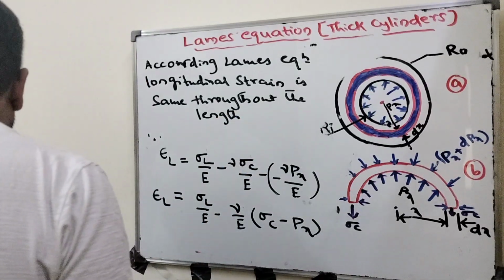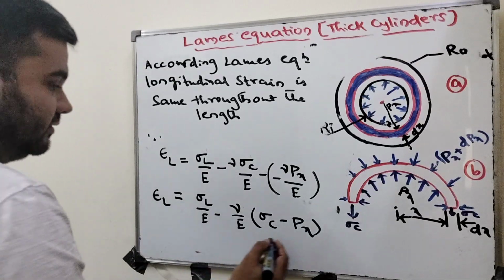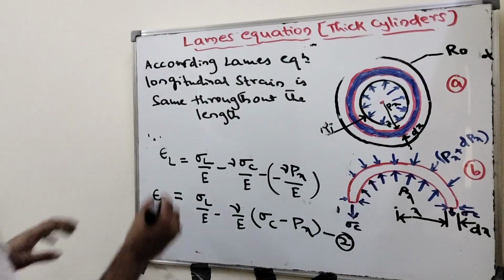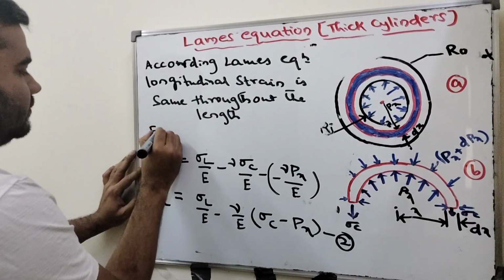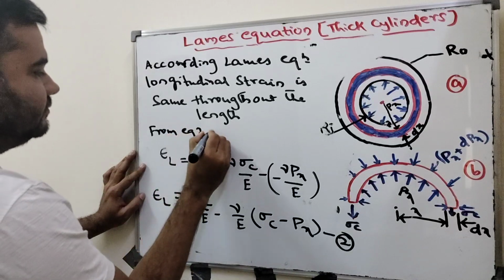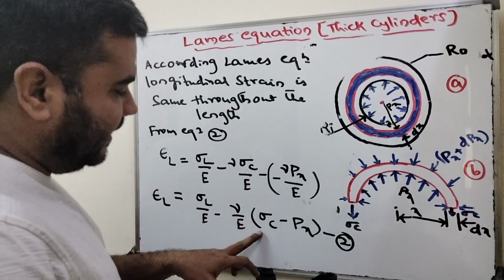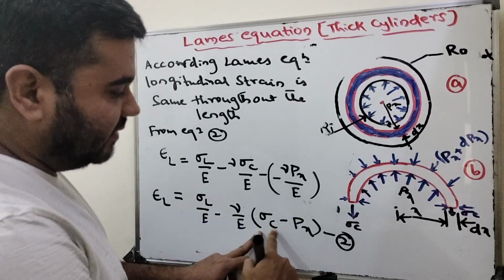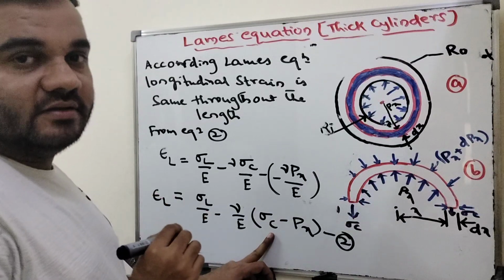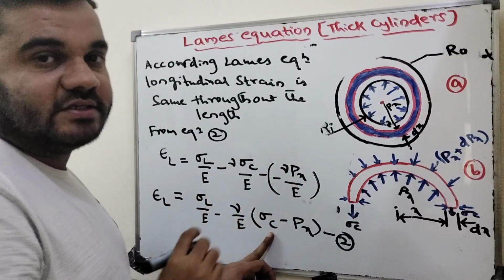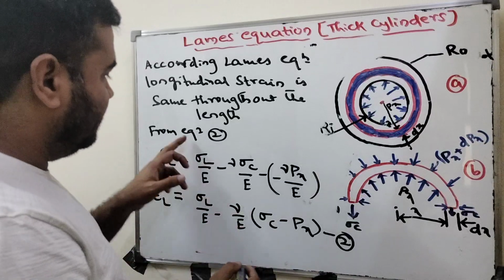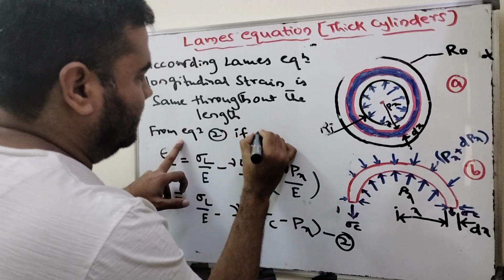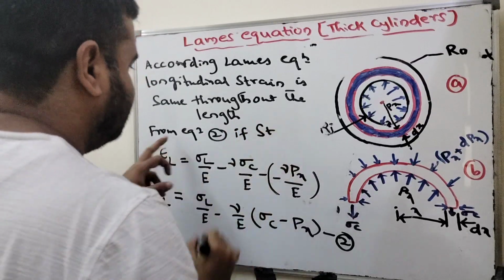Call this equation number 2. From equation 2, for the longitudinal strain to be constant, sigma C minus Px should be constant. Then only will the longitudinal strain be constant throughout the length.